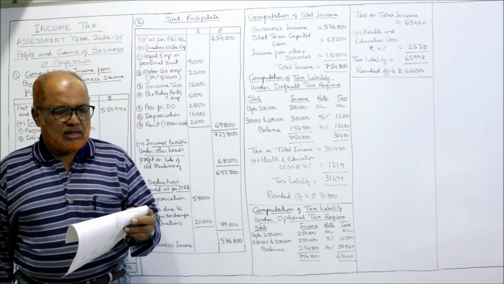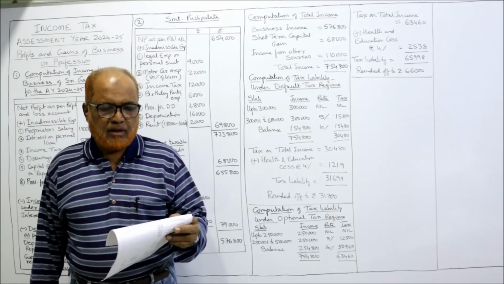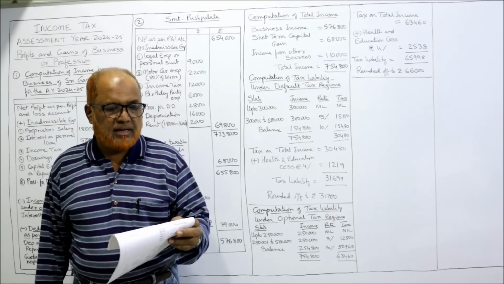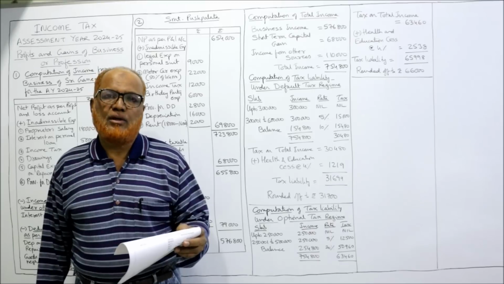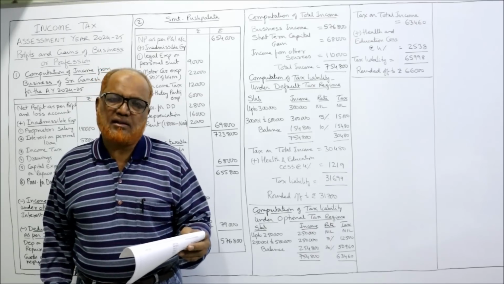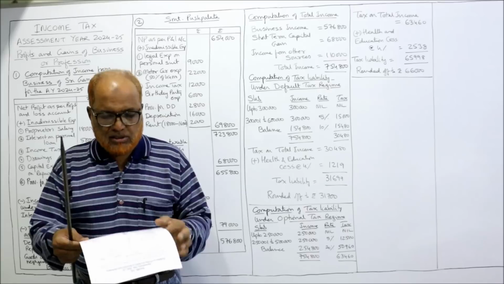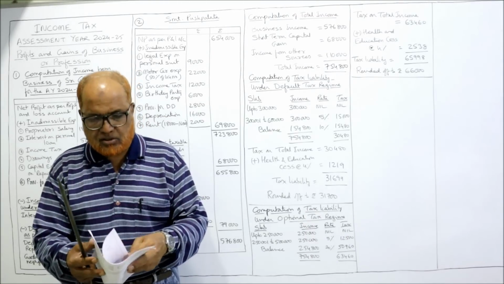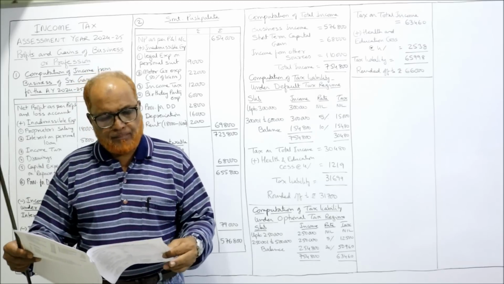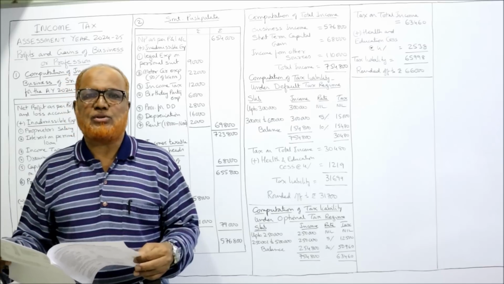Following is the profit and loss account of Srimati Pushpalata. Compute income from business and calculate tax liability for the current assessment year. Both business income as well as tax liability. The profit and loss account is given. Debit side salary, add outstanding, telephone, etc. Then net profit is given, 6,54,000.